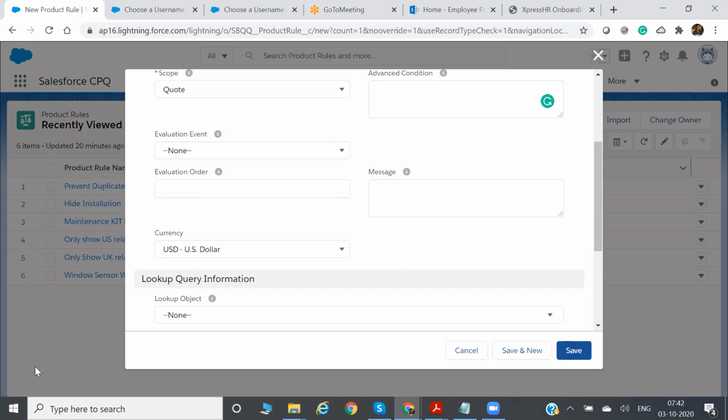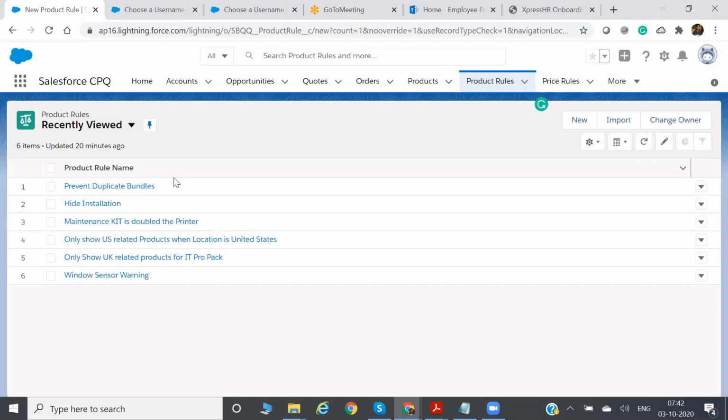Suppose you have six product rules. You will define the evaluation order of one as 1, this one as 3, this one as 4, this one as 2, this one as 6, this one as 7, like that. So in that order, it will define the evaluation order.